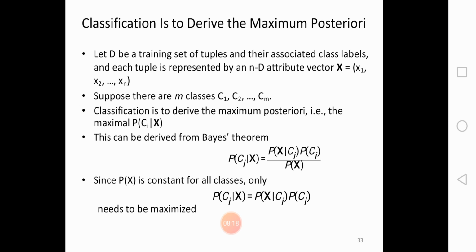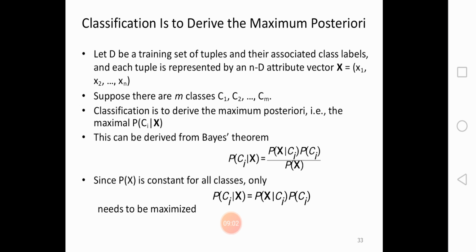Think you have a database that contains a set of attributes, and among them you have a class label attribute. With that class label attribute, you observe how many values there are, and those values act as the classes. For example, in the previous example, buys computer contains yes and no values. Those two values act as the two classes, one belonging to one category and the other to another category. Like that, suppose there are m classes C1, C2 up to Cm.